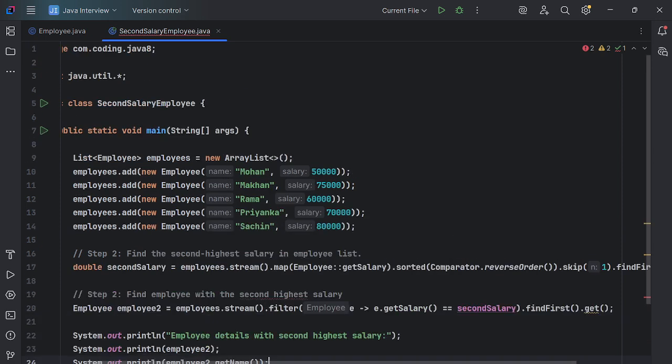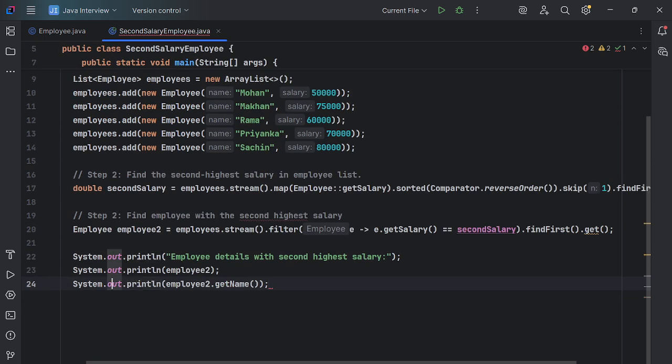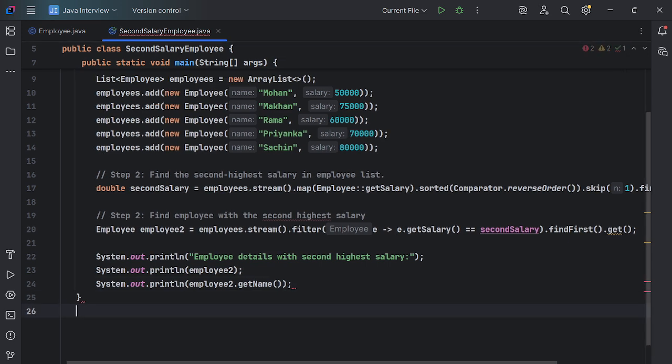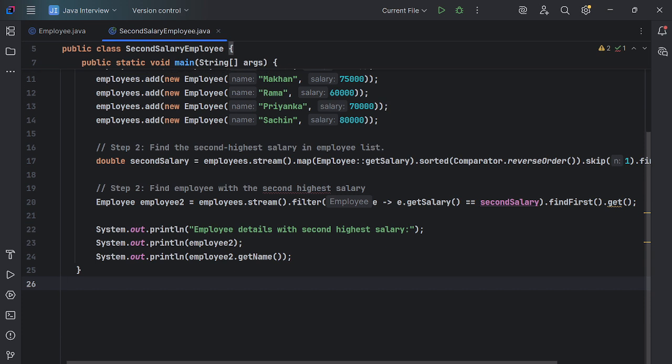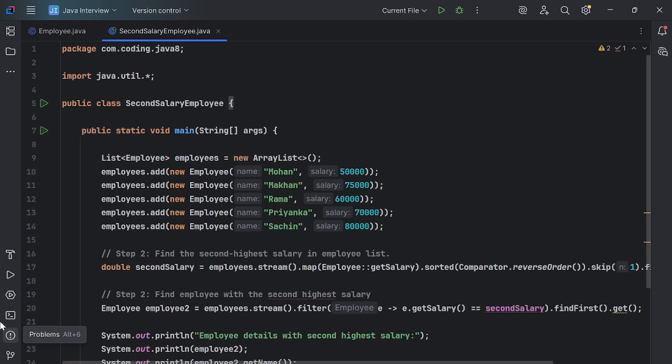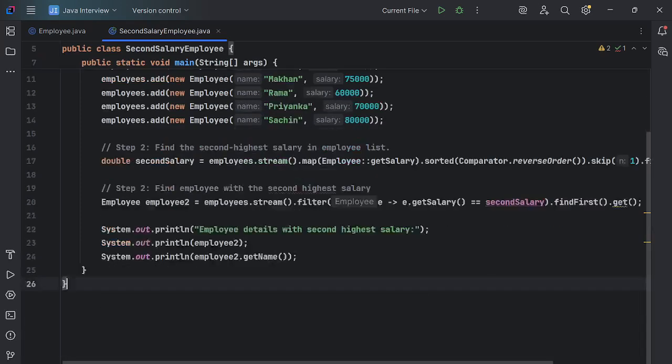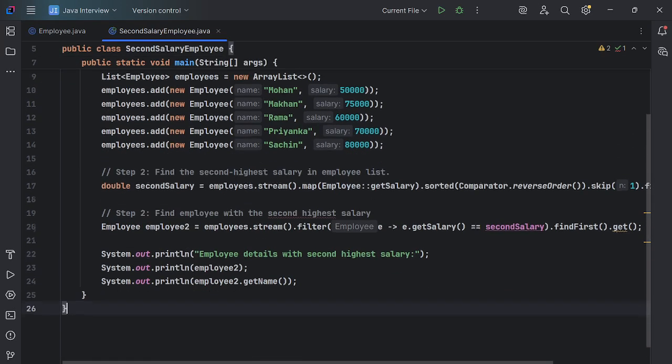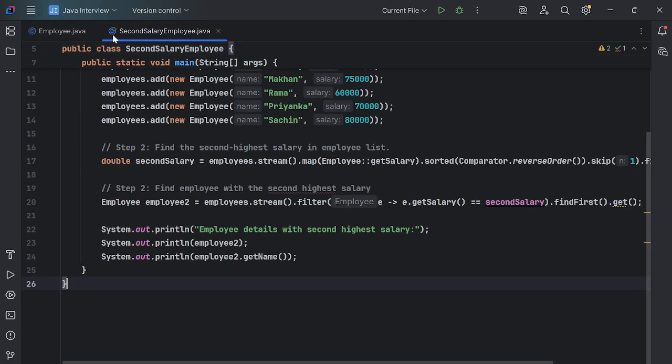Okay, guys, I will run this code. What will be the output? By running, we will see.